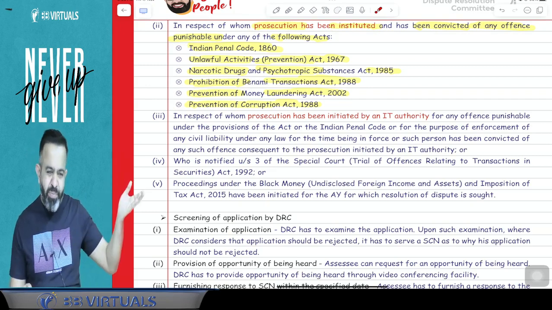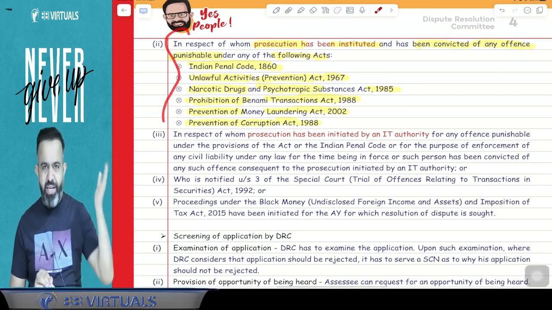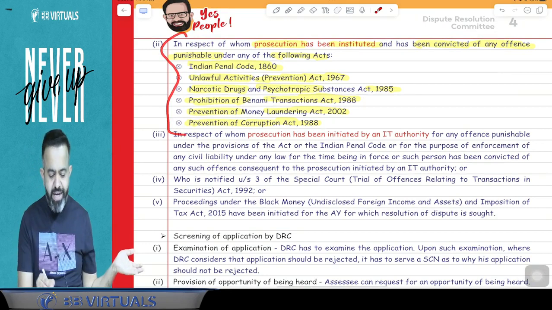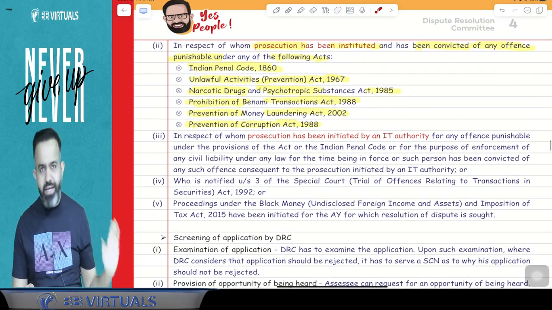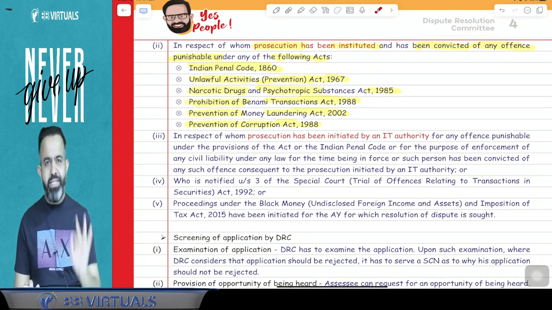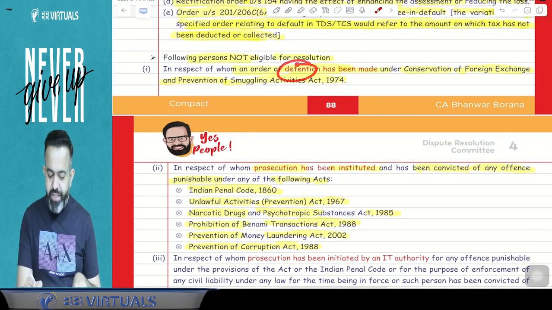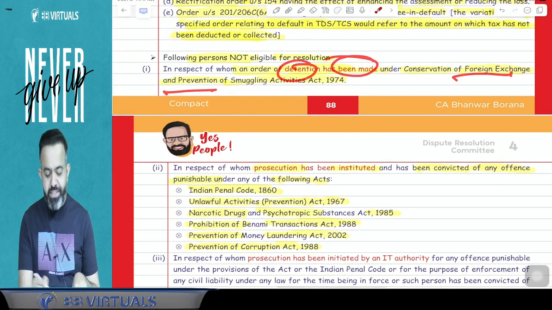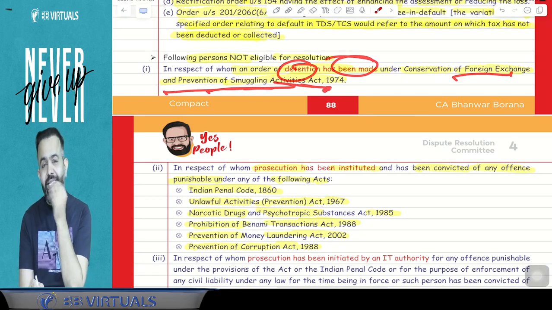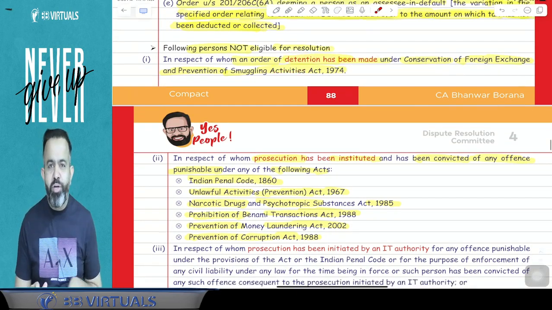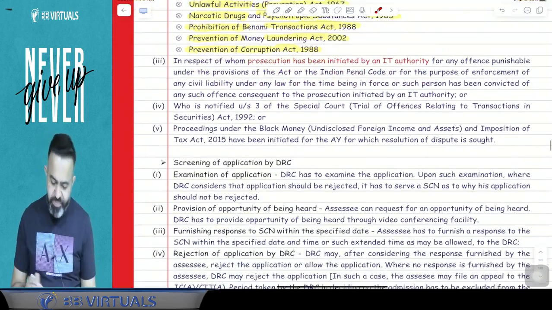So these are like bad people. If anyone is convicted under these Acts for any offense, then that person is not allowed to file the application to the Dispute Resolution Committee. As well as if any person already has a detention order under the Conservation of Foreign Exchange and Prevention of Smuggling Activities Act 1974, then that person cannot apply to the DRC. Now, next part.